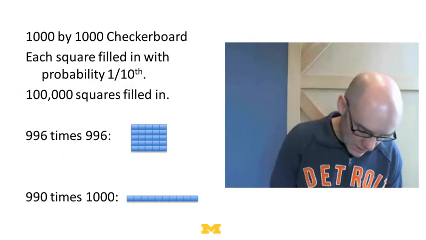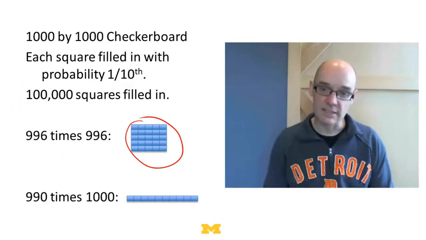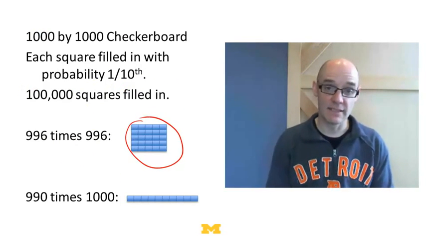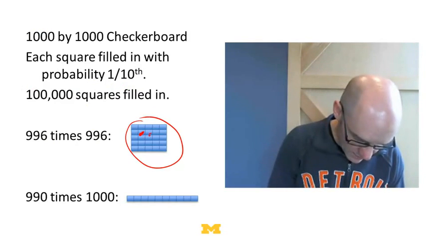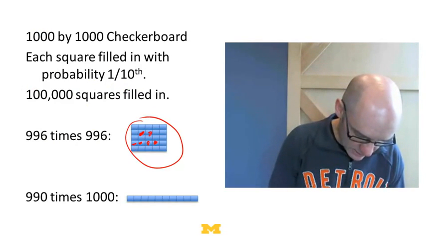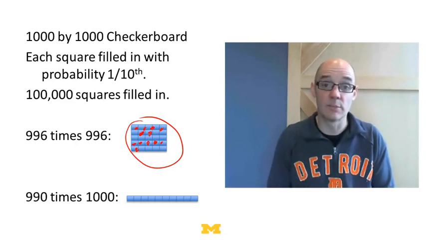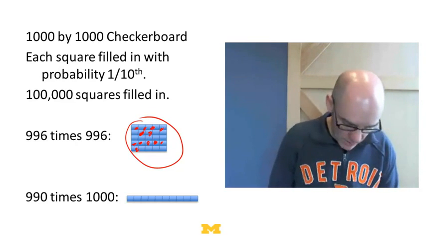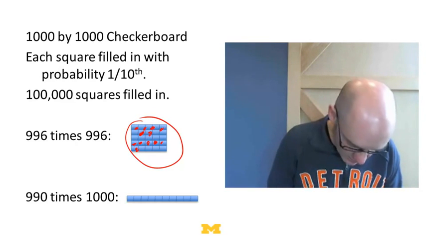And I want to ask, how many clusters are there that are this big, that are 5 by 5? Well, there's 996 times 996 clusters that size. So the point is there's just going to be a whole bunch of places where I might have a lot of these dots filled in. And then I might think, oh my gosh, that square right there, something horrible's happening. Or if I want to ask, how many rows of 10 are there? Well, there's 990 times 1,000 rows of 10.